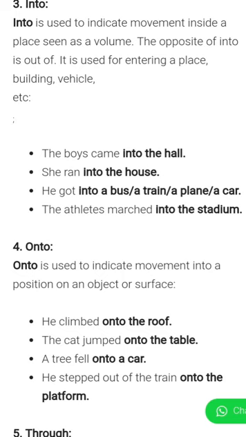The boys came into the hall. She ran into the house. He got into a bus, a train, a plane or a car. The athletes marched into the stadium.